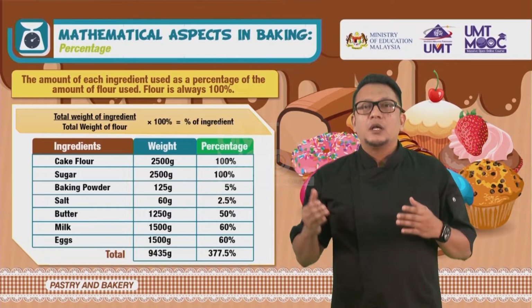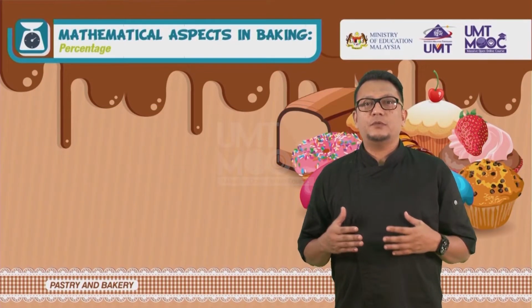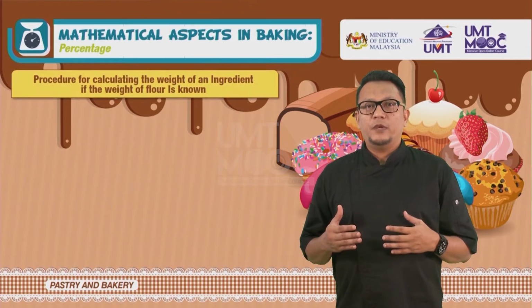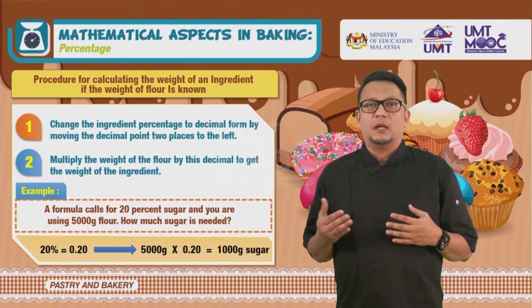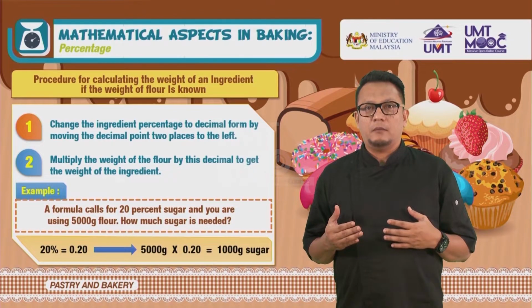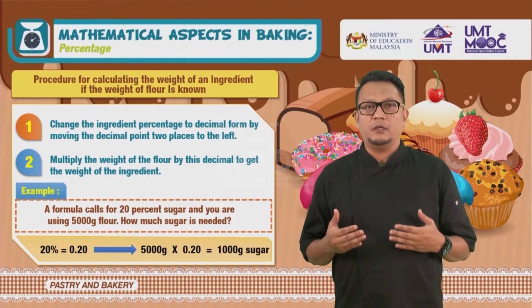Calculating the weight of an ingredient when the weight of the flour is known. Change the ingredient percentage to decimal form by moving the decimal points 2 places to the left. Multiply the weight of the flour by this decimal figure to get the weight of the ingredient.